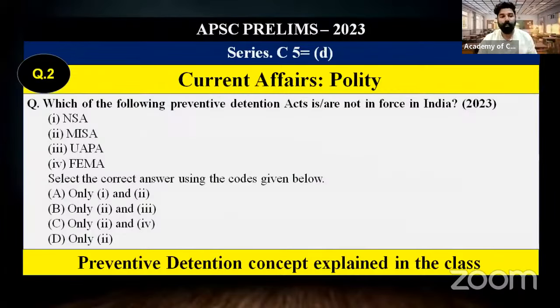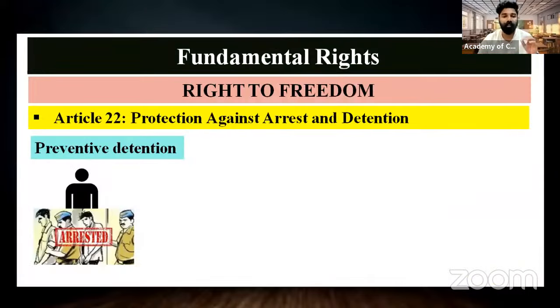Coming to the next question, this particular question was related to current affairs. In our classes, we didn't cover in detail NSA, MISA, UAPA, FEMA, but these particular acts were discussed in the news, and we have covered in the classes the basic concept of what is meant by preventive detention.